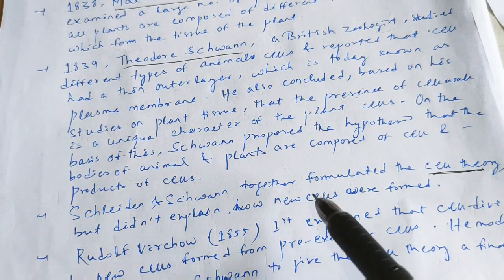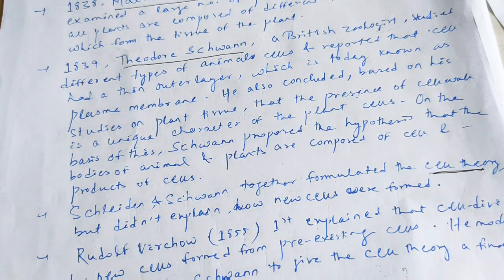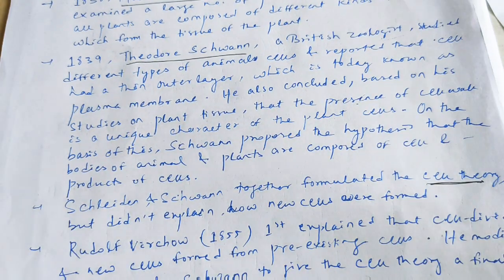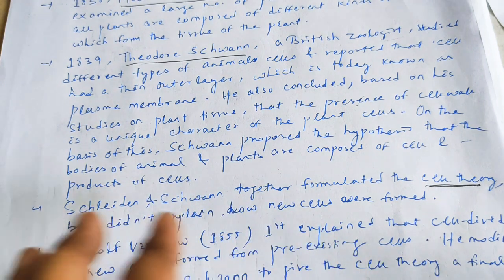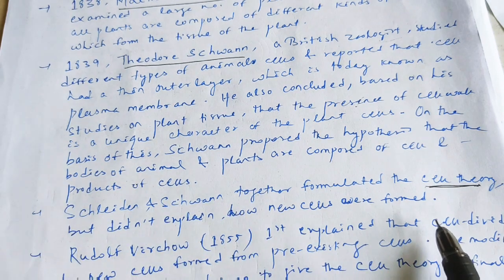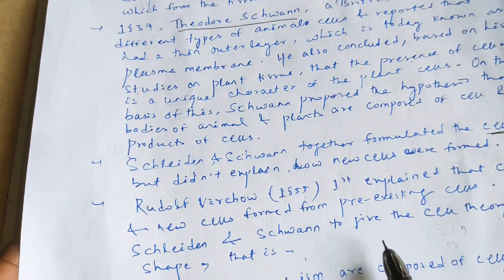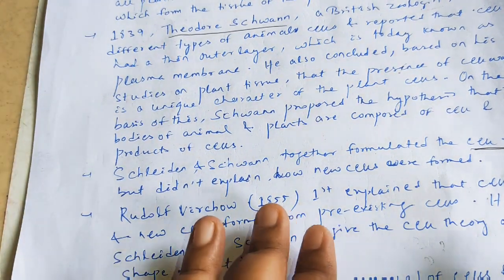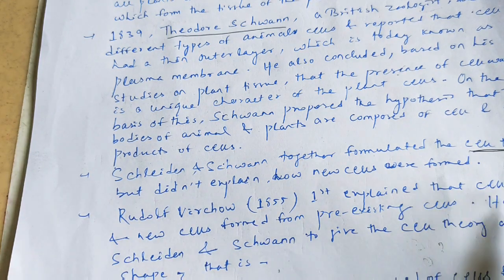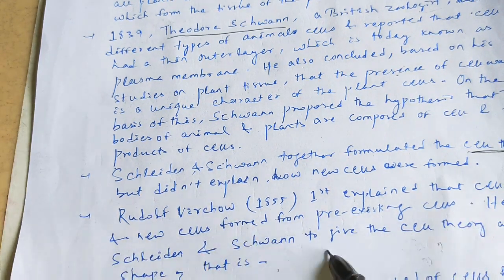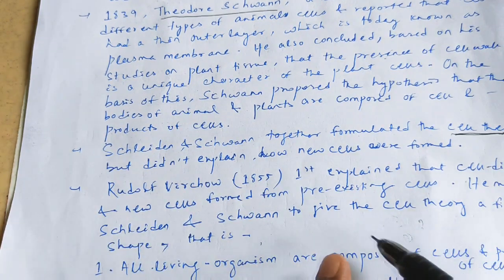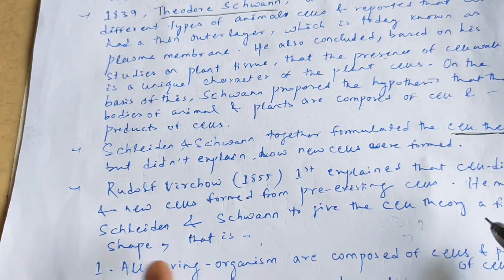Then Schleiden and Schwann together formulated the cell theory, but they did not explain how new cells are formed. That was their demerit. Up to that point the cell theory was given, but they never explained how the cell is formed. After that, in 1855, Rudolf Virchow first explained that cells divide and new cells form from pre-existing cells, and he modified Schleiden and Schwann's theory to give the cell theory its final shape.